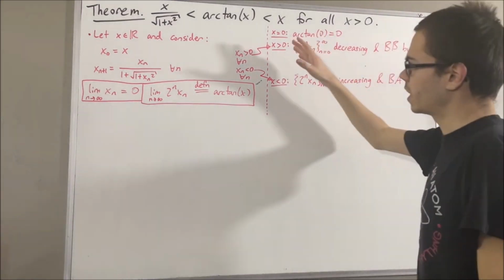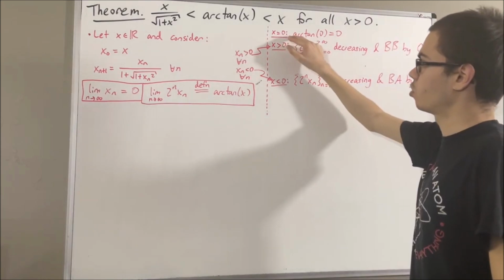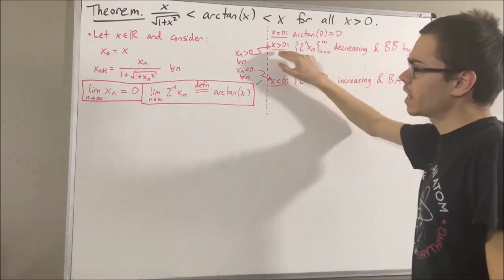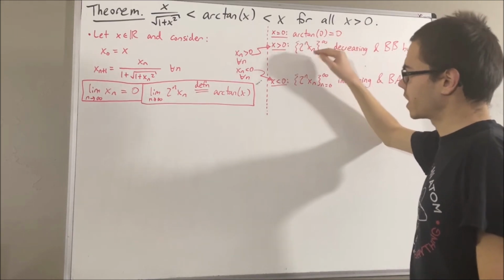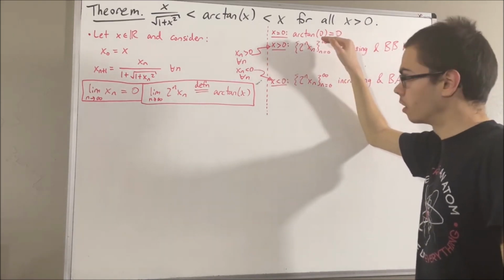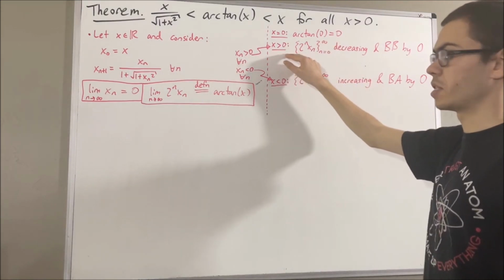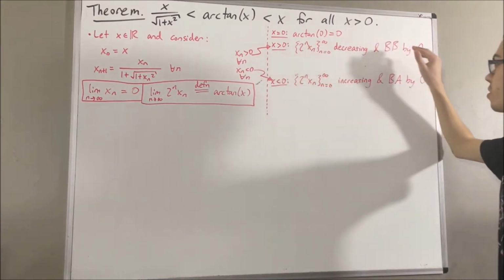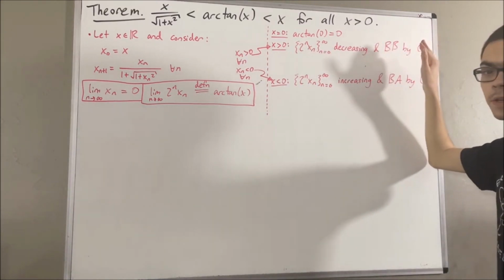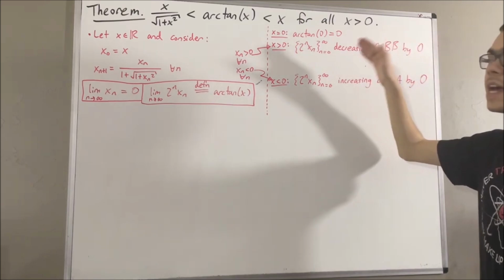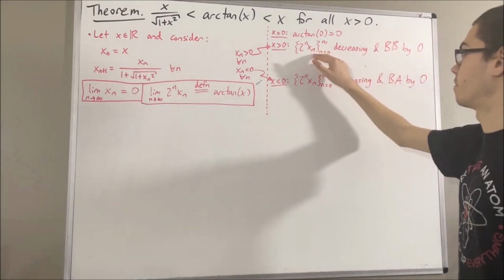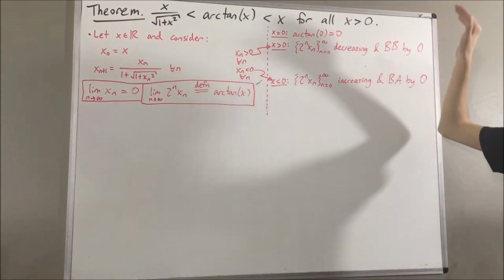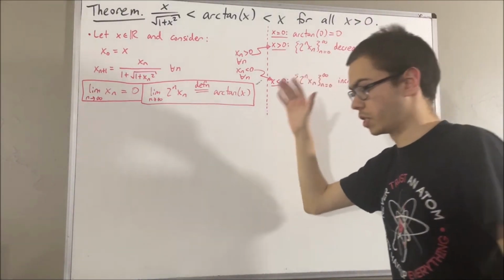So what we see here is, in the case x equals 0, we have that arctangent of 0 is 0. But in the case x is greater than 0, what can we say about the arctangent of x? Well, in the case x is greater than 0, we found that 2 to the n x_n is greater than 0 for all n. By properties of limits, that implies the limit of 2 to the n x_n is greater than or equal to 0. In other words, arctangent of x is greater than or equal to 0.